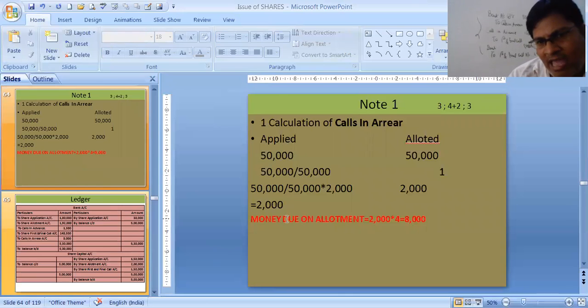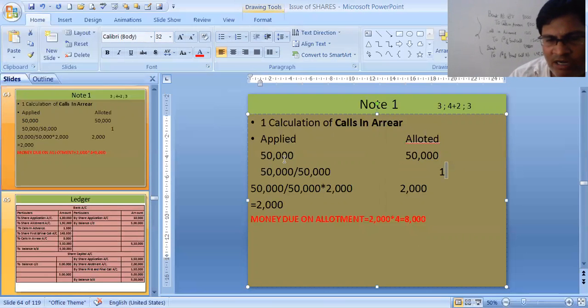Now you can do this calls in arrear simply 2,000 into 4, but you should know this method, because when I teach you pro rata allotment, this method will be useful. This is applied and allotted. 2 columns you have to make for calls in arrear. So 50,000 for applied and allotted also 50,000. Then 1 share we have written in the applied portion.